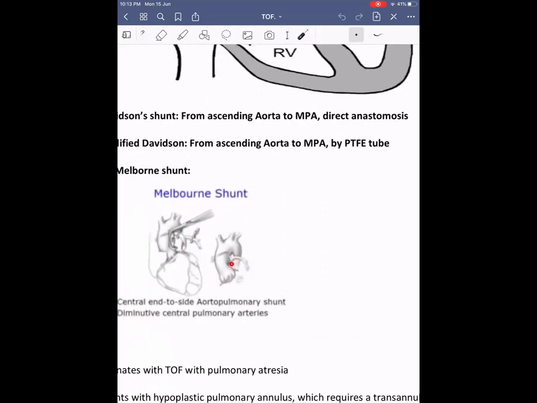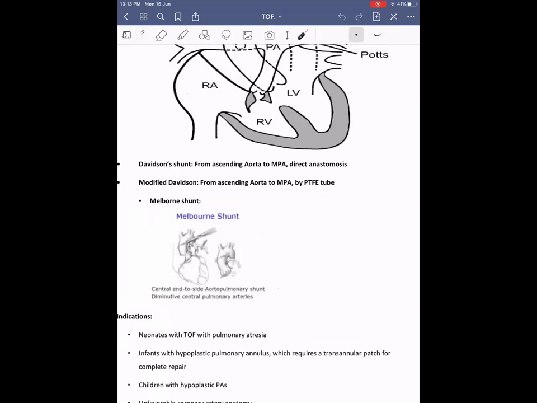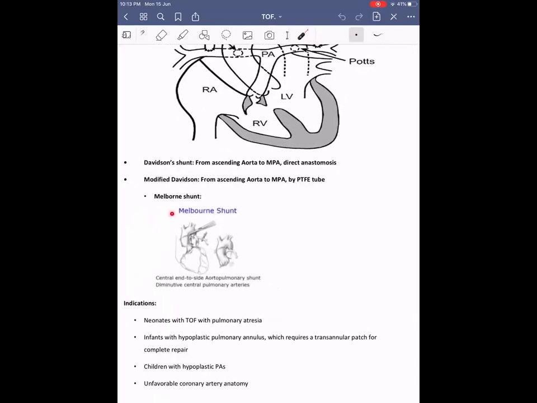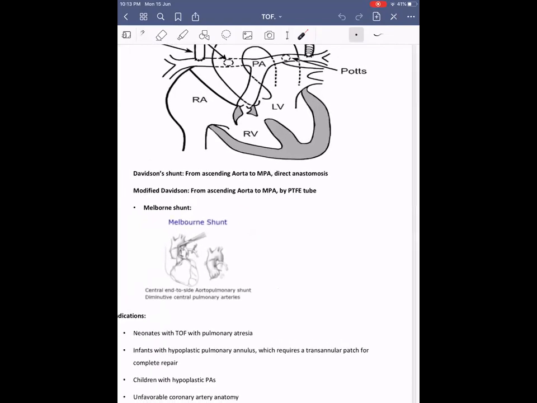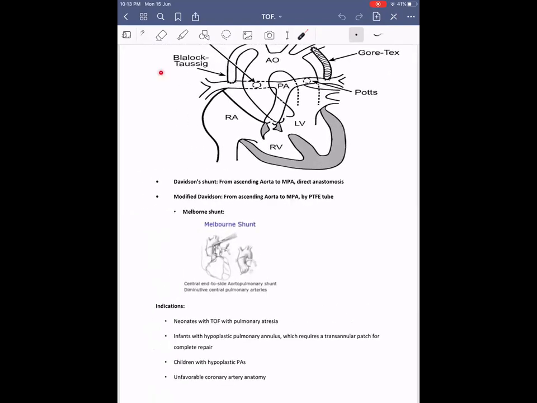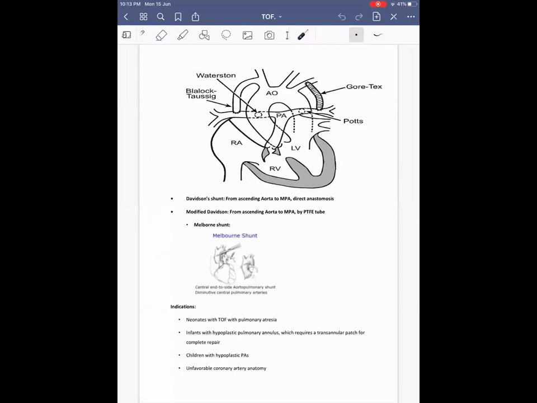There is one intrapericardial central shunt and one extrapericardial central shunt. What are their names? Any idea? I heard that. I don't know. No idea. The Sano shunt and other things come, that is mainly for hypoplastic left heart syndrome. There are some more shunts which I have not mentioned here. No, I'm asking which central shunt is done before the aorta exits the pericardium and which after it exits the pericardium: the intrapericardial central shunts and the extrapericardial central shunts. No idea? Anybody?